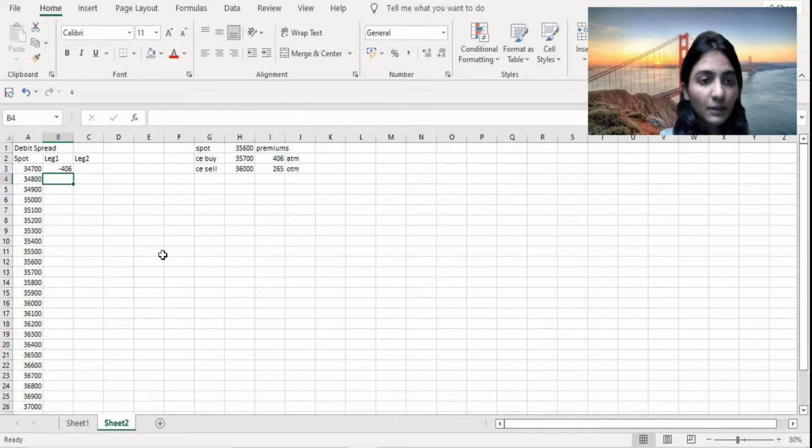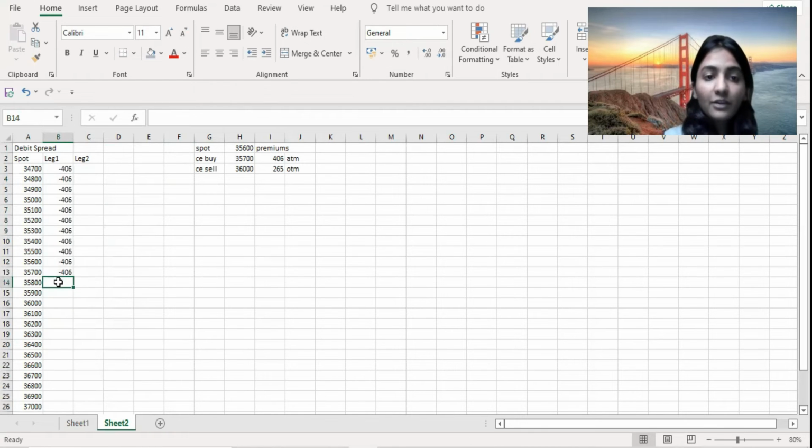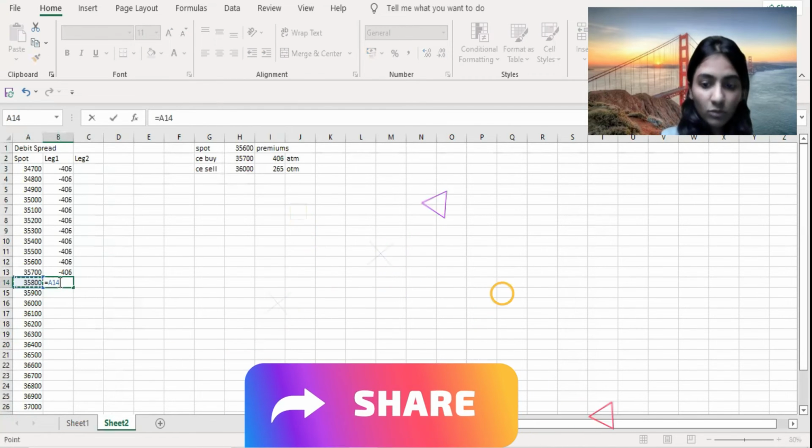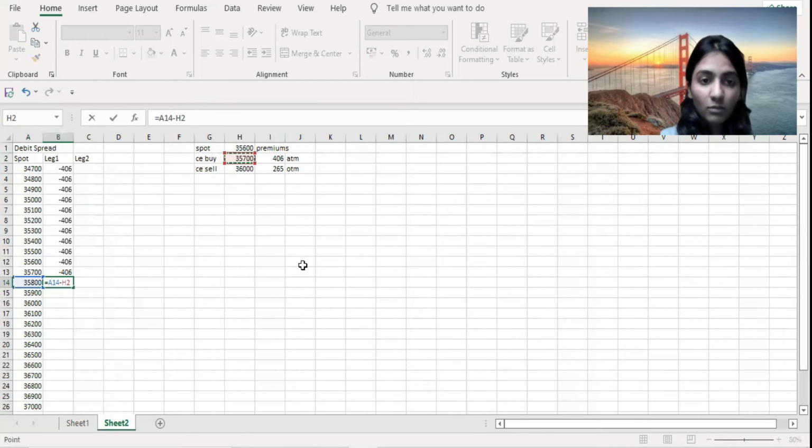And you can freeze this. You can bring this down to 35,700, which is over here. From 35,800, you would start to make profits, but your premiums would be deducted. The amount which you have paid to the market would be deducted. So this amount minus the strike price and minus the premium that you have paid. You can freeze this amount and you can freeze this too.